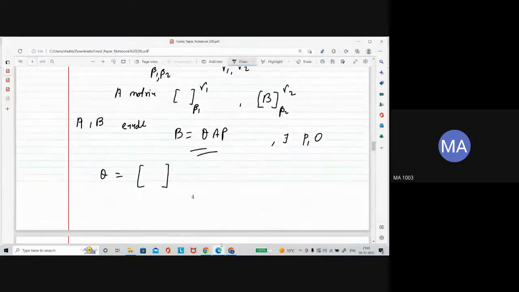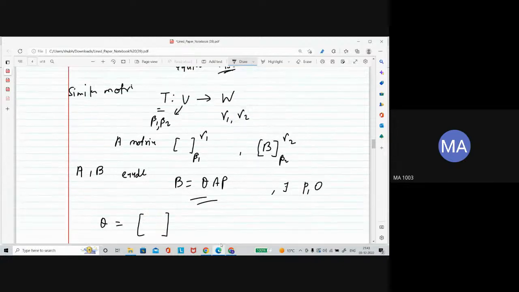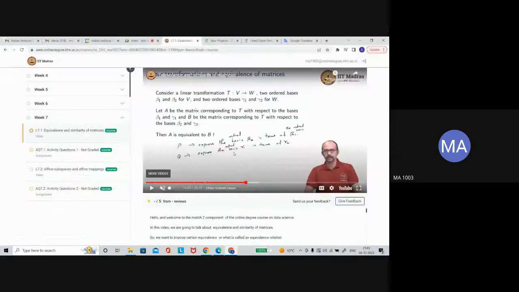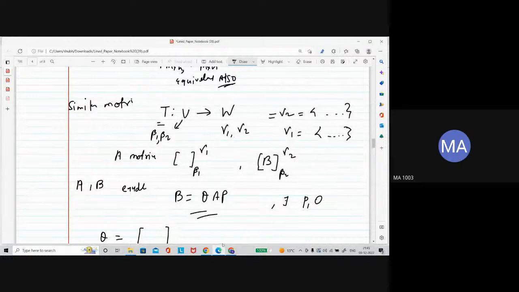What does that mean? Suppose you have gamma 2, which contains some vectors. And let's say this is gamma 1, which contains the same number of elements, but maybe they are different. Express the ordered basis gamma 1 in terms of gamma 2. Gamma 2 is also a basis, and gamma 1 is also a basis of this codomain.